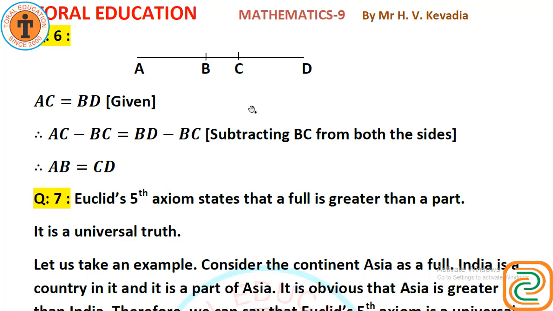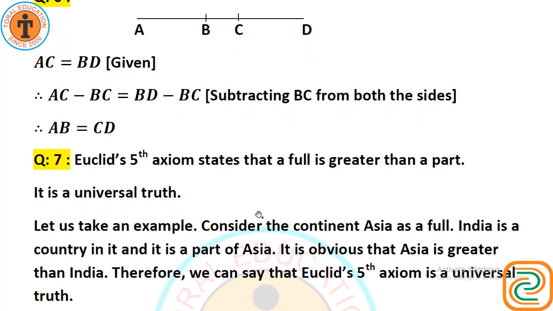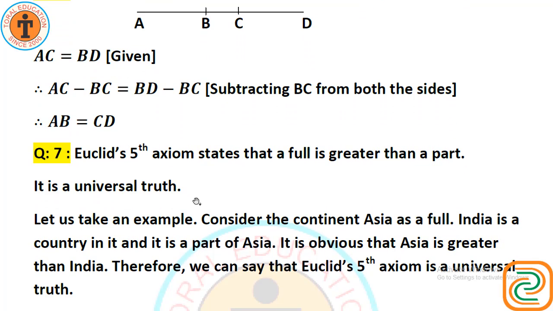Question number 7. Why is axiom 5 in the list of Euclid's axioms considered a universal truth? Euclid's fifth axiom states that a whole is greater than a part. Right? It is a universal truth.